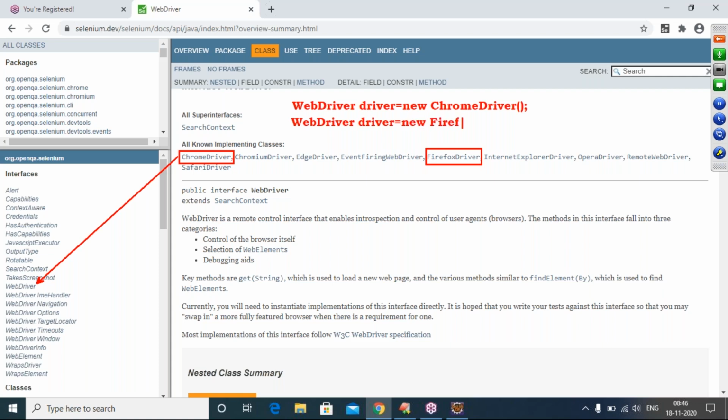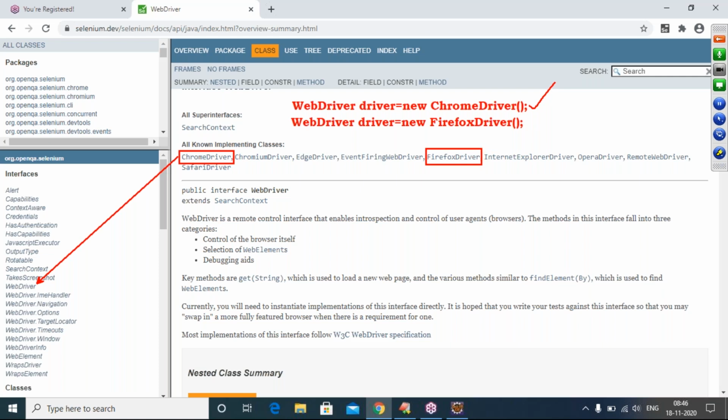New FirefoxDriver. Some people may ask at the time of coding why this statement. The answer is: to launch the Chrome browser, we can write this statement. To launch the Firefox, we can write this statement. Correct. But what is the internal reason? That is, they don't know.